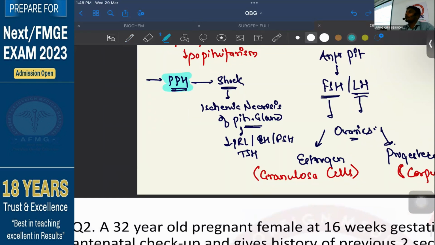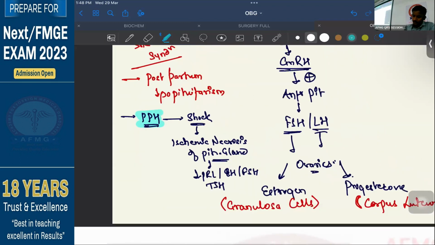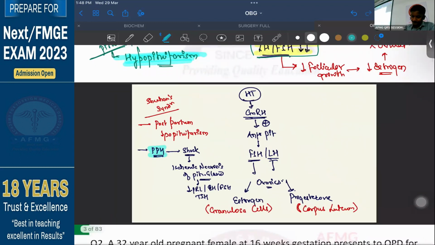Therefore, Sheehan syndrome is also known as pituitary apoplexy. That is another name used for Sheehan syndrome. The option में अगर पूछा जाए, it is also known as pituitary apoplexy. That is decreased function of pituitary gland. Okay. So moving with the next question now.